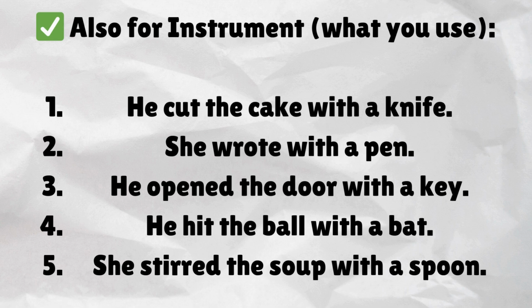With is also used for instrument, what you use. He cut the cake with a knife. She wrote with a pen. He opened the door with a key. He hit the ball with a bat. She stirred the soup with a spoon.